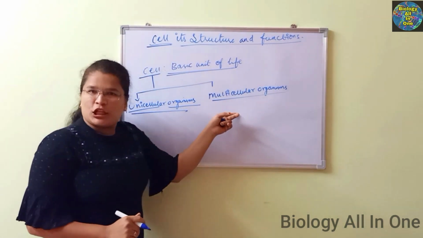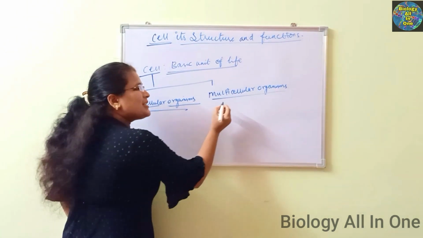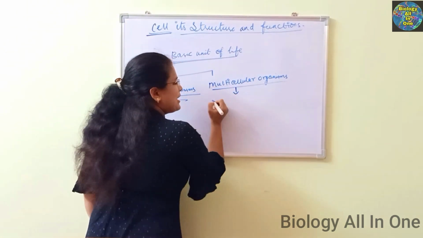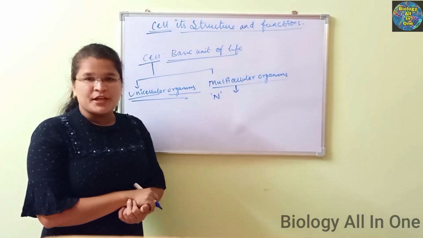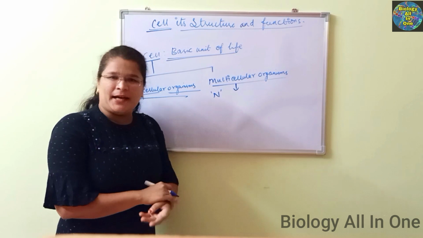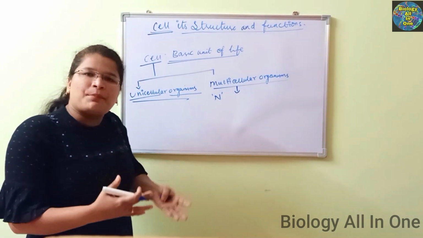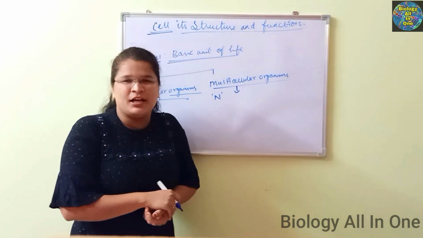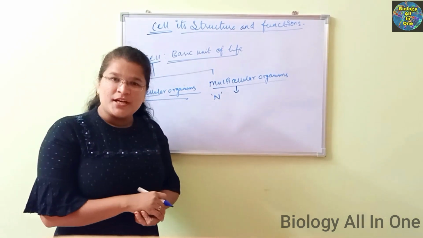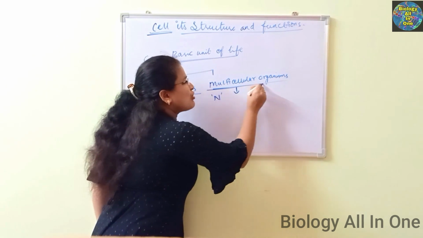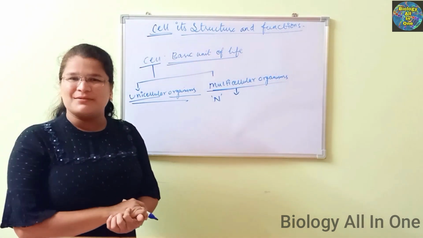If you see the multicellular organisms, they are made up of n number of cells, many cells. Cell division keeps on happening. By the division of the cell, the body size is generally growing. The growth of the body is happening by cell division. Such kinds of organisms are called multicellular organisms.